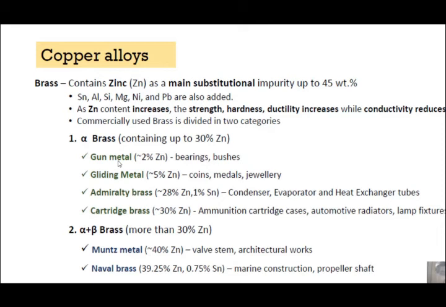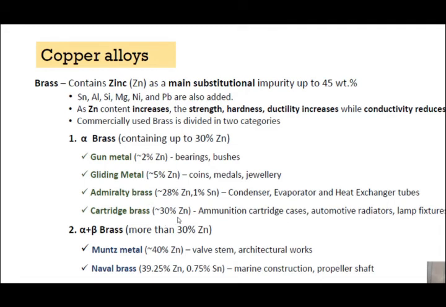So in alpha brass there can be different types of alloys, depending upon the percentage of zinc present, like gunmetal, around 2% zinc, where gunmetals are used in bearings, bushes. Gilding metal, 5% zinc, where it is used in coins, medals, jewelry. Admiralty brass is 28% zinc, 1% tin, used in condenser, evaporator, and heat exchanger tubes. So very important, Admiralty brass.